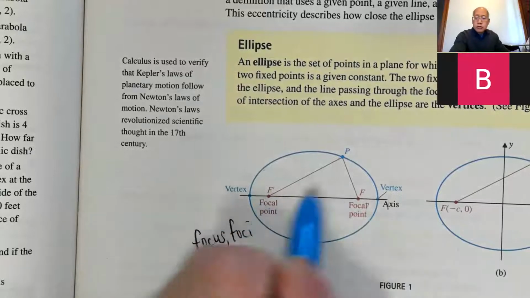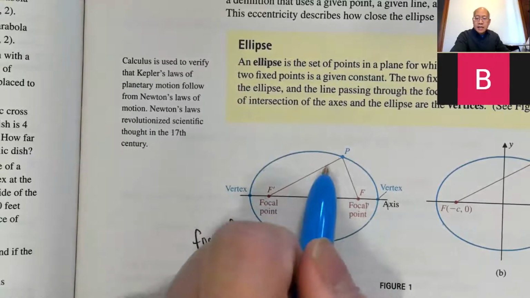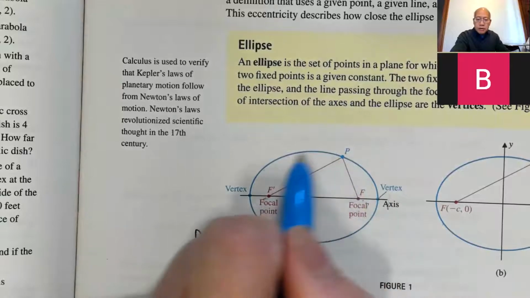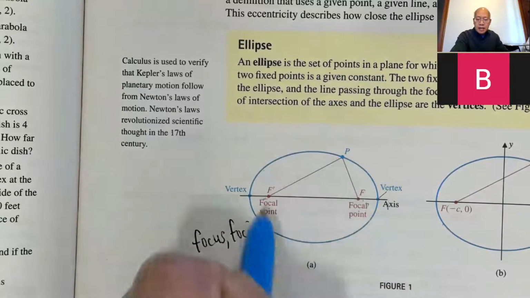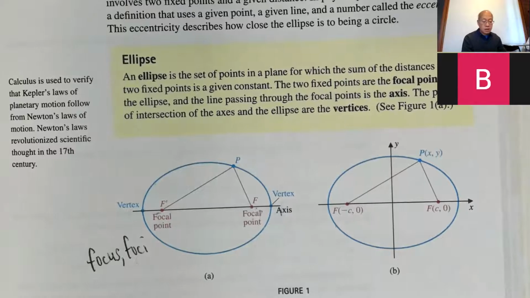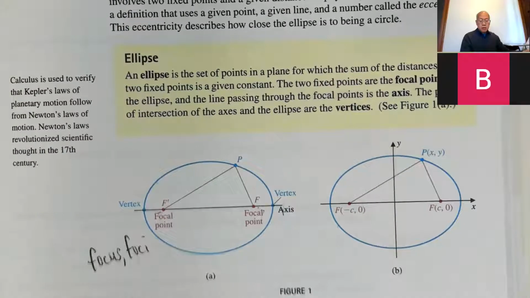Okay, so you have 2 points and a set distance, a string that's longer than the distance from here to here, and just swing it around like that, and like that, and you see that you have an ellipse. Okay, and then I'll give you my version of it.